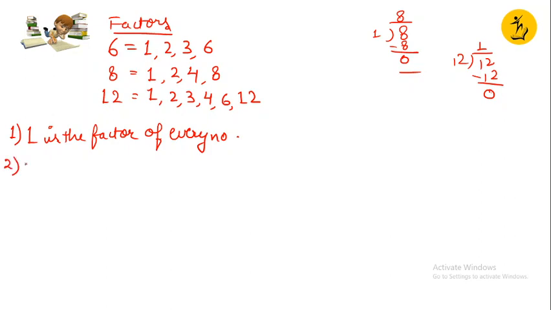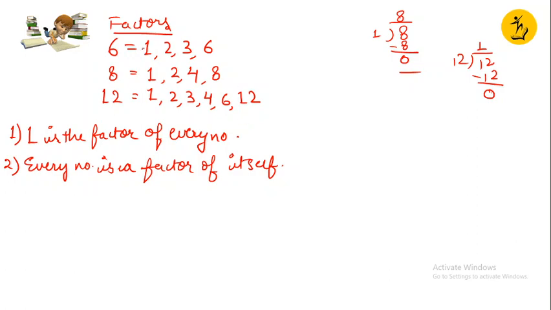Second important thing: see that 6 is divisible by 6, 8 is completely divisible by 8, 12 is completely divisible by 12, means every number is a factor of itself. This is the second point.